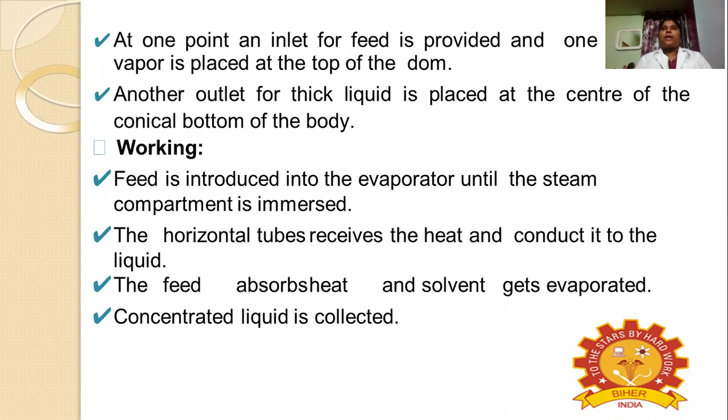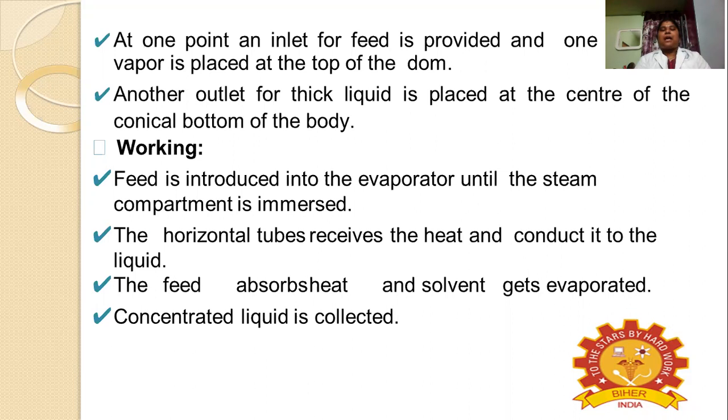If you keep feed for evaporation, after the completion of the evaporation process you need to collect the concentrated product, right? So for that, inlet is there, and outlet also will be there. The inlet will be at the bottom of the evaporator, and the outlet will be placed at the top of the dome. Now another outlet will be placed at the centrally conical bottom of the body. This is for collecting the concentrated liquid.